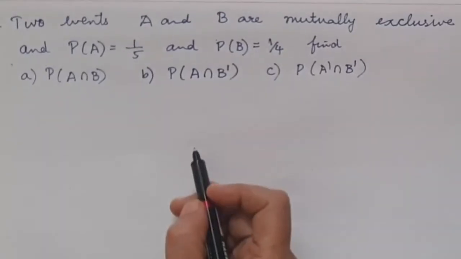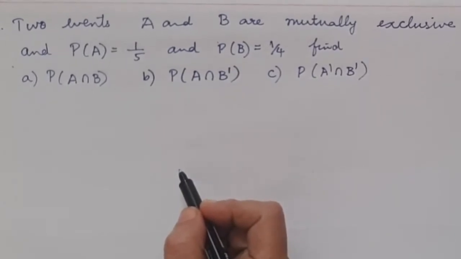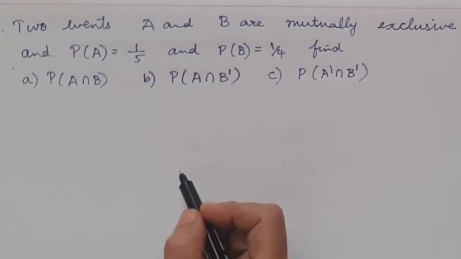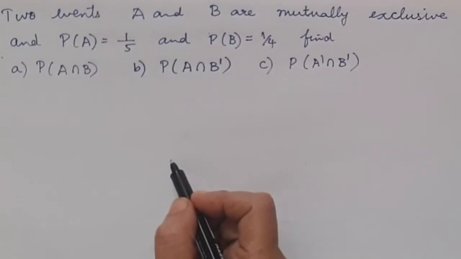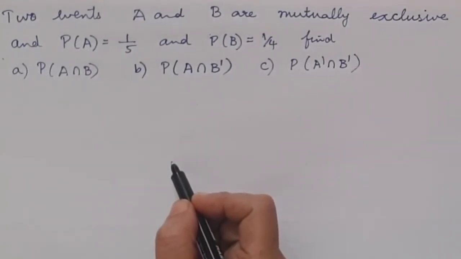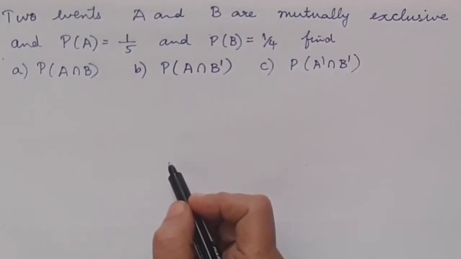The second question: two events A and B are mutually exclusive, and the probability of A equals 1 by 5 and the probability of B equals 1 over 4. Find, A part, the probability of A intersection B. B part, the probability of A intersection B complement. C part, the probability of A complement intersection B complement.